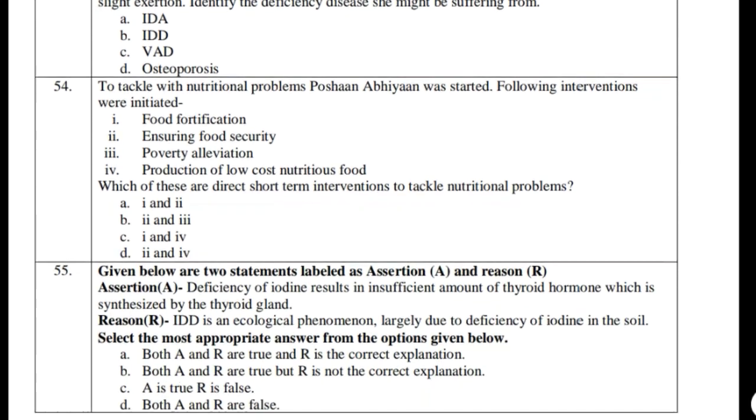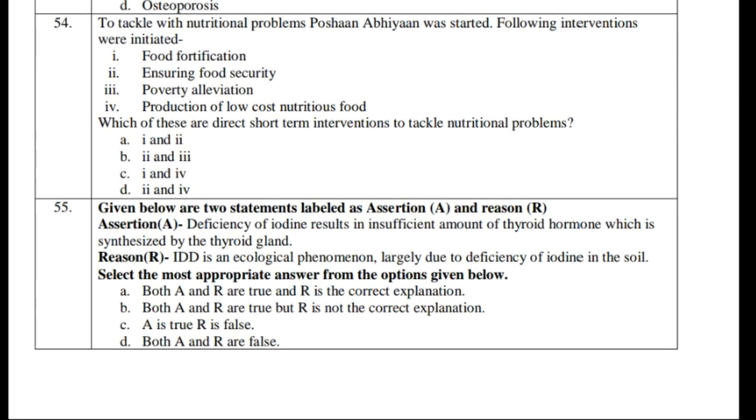Now let's move over to question number 54. To tackle nutritional problems, Poshan Abhiyan was started. Following interventions were initiated: food fortification, ensuring food safety, poverty alleviation, production of low-cost nutritional foods. Now, which of these are direct short-term interventions to tackle nutritional problems? Remember, here it is given short-term interventions. Okay, direct short-term interventions, which is the right answer?